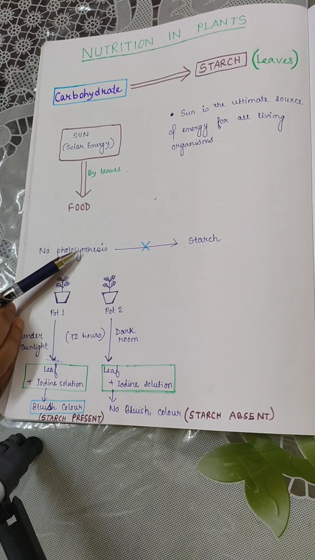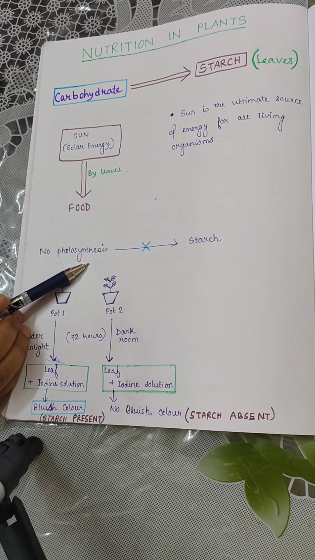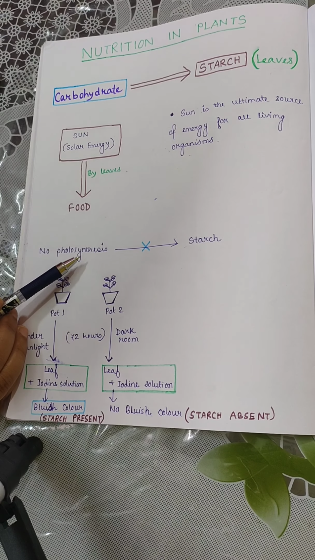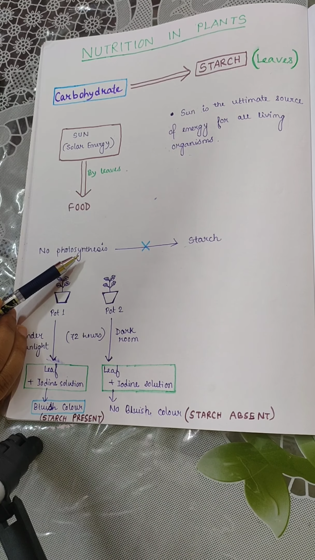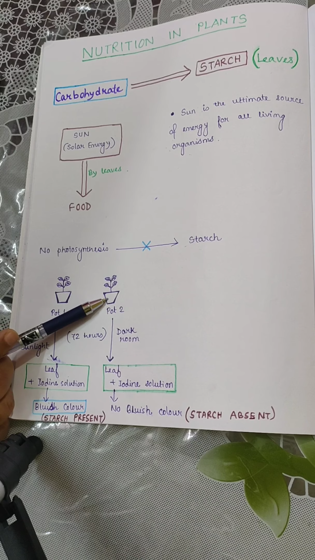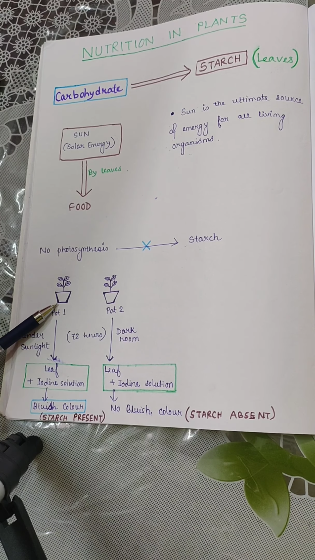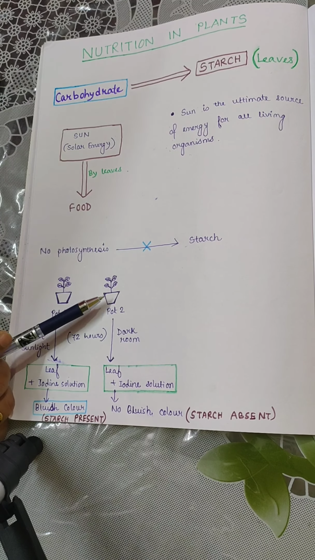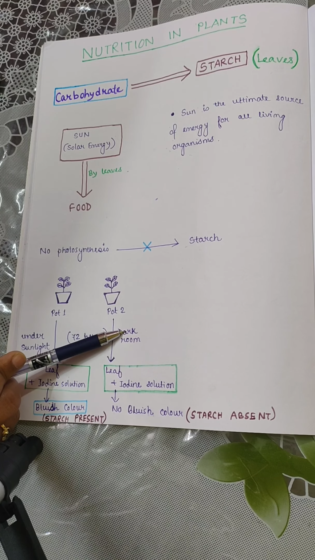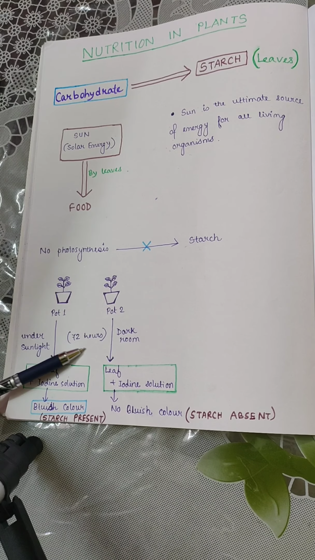And you have already learnt about the detection of starch in leaves by using iodine solution. If somehow we can prove the presence of starch in the leaves in the presence of sunlight, it will automatically prove that photosynthesis takes place in the presence of sunlight. So for the proof we need two pots of plant, pot 1 and pot 2. Pot 1 should be kept under sunlight and pot 2 should be kept in a dark room for a period of 72 hours, that is about 3 to 4 days.